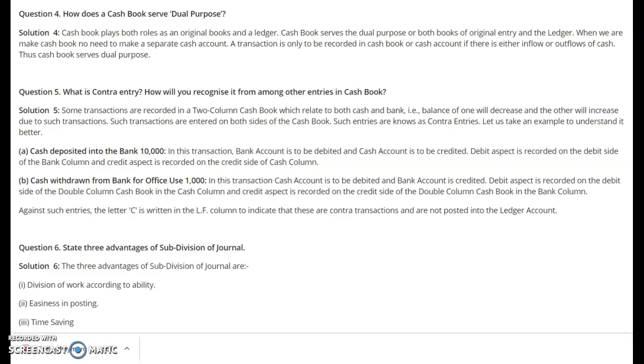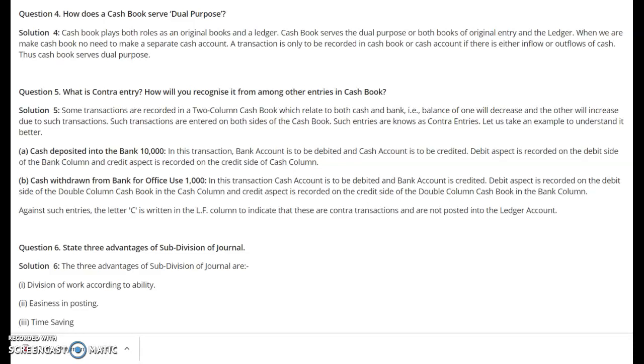It will be presumed that cash is withdrawn for office use and a contra entry will be recorded in the books of account. So a contra entry means an entry which is recorded on both sides of the cash book, and there are two situations when there will be a contra entry.